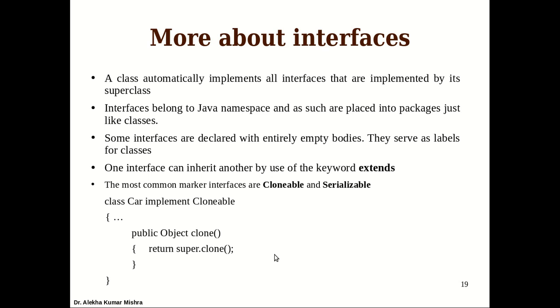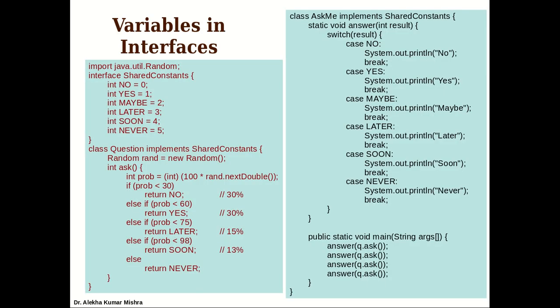We'll have some more examples when we discuss packages and see the library, with more examples of these interfaces and superclasses. Here is an example where an interface is used only for variables. You can say it's an interface of constants, so any class that implements it can use these constants. Generally for standards, like mathematical or logical constants, mostly for arithmetic purposes, this can be helpful.